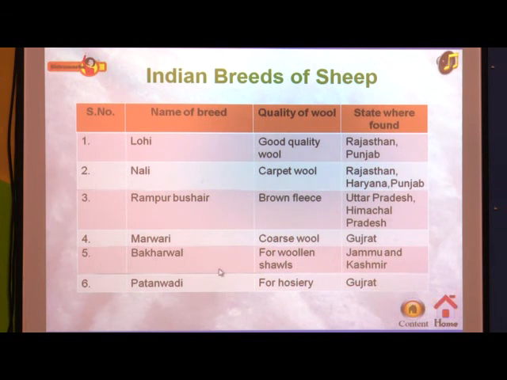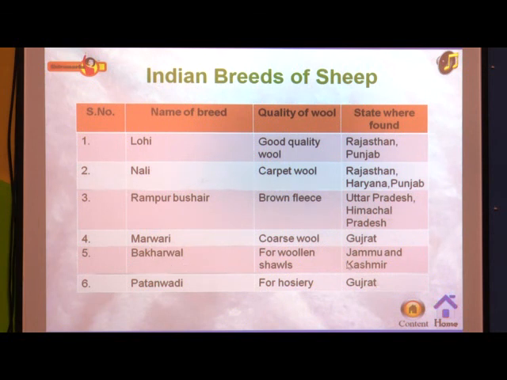Then the next one is Bakharwal. Bakharwal is one more type. From this we will get wool for woolen shawls. The wool we get from the Bakharwal breed is used in making shawls. You also know or have seen these types of shawls. This type of cloth is known as a shawl. A shawl is used in the winter season. Those who don't like to wear sweaters prefer these shawls. So shawls are made from wool obtained from this Bakharwal sheep.